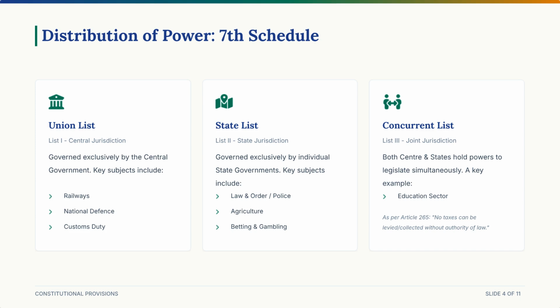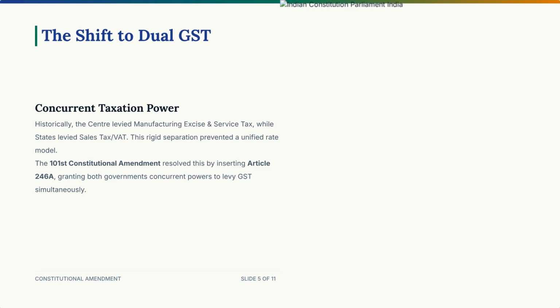But here was the big problem in the old days. Before July 1, 2017, the tax system in India was a chaotic puzzle. If you manufactured goods, the central government levied excise duty. If you sold those goods within a state, the state government levied VAT, value-added tax. If you provided a service, the center levied service tax. It was messy, complicated, and full of double taxation.